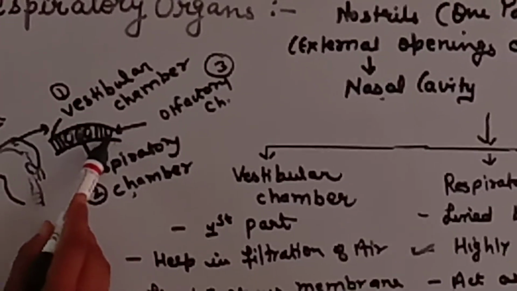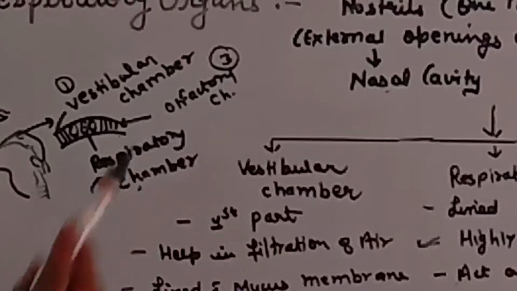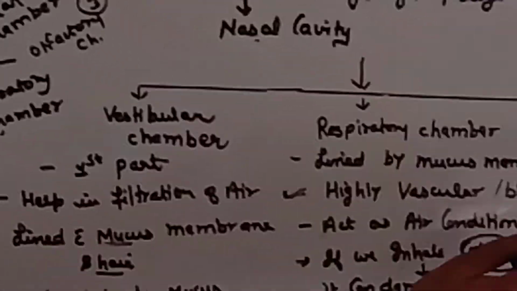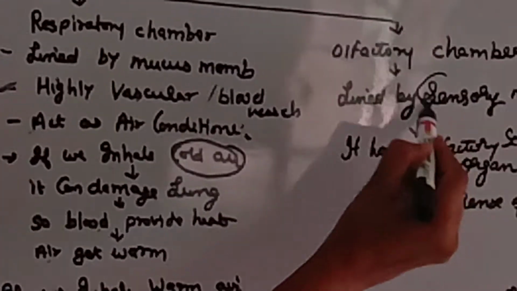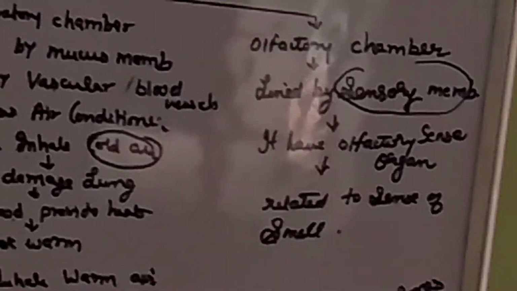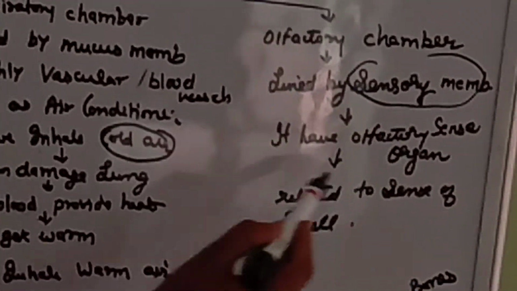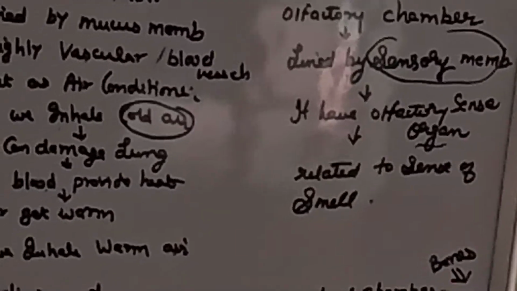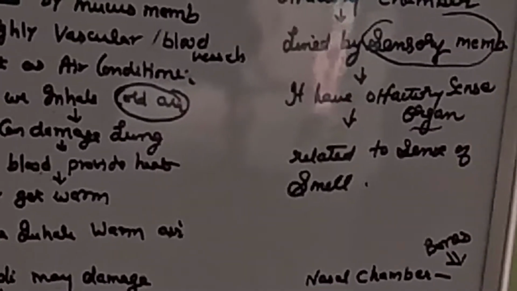The last part of nasal cavity is olfactory chamber. Olfactory chamber is lined by sensory membrane. This sensory membrane has certain sense organs which are related to smell.